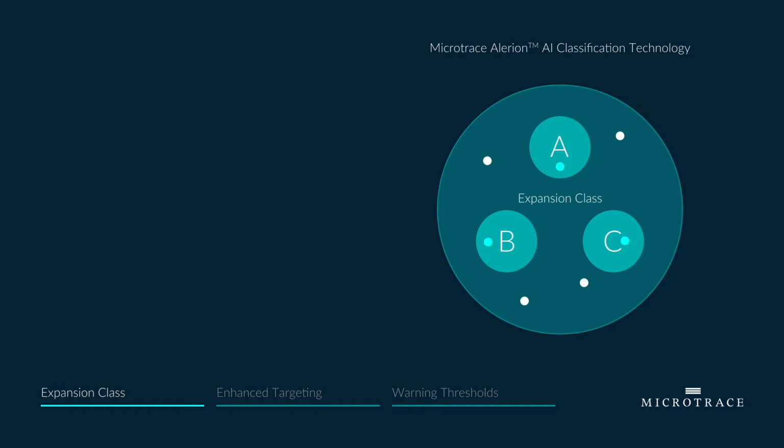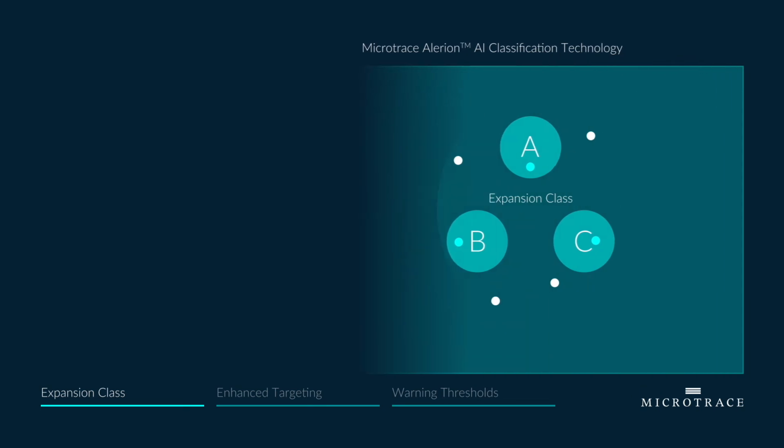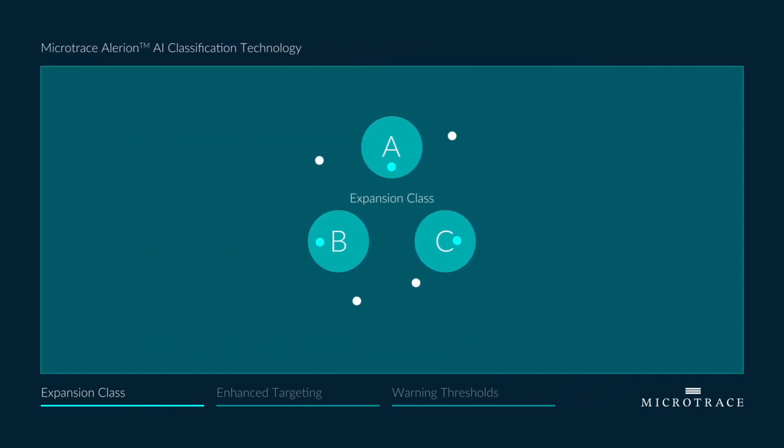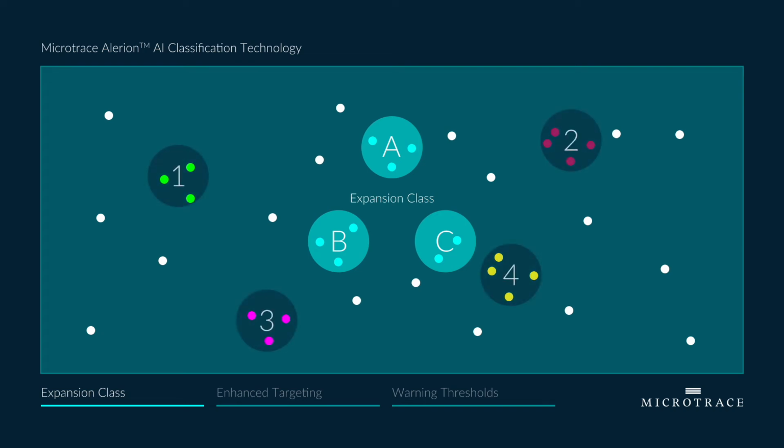In Microtrace's Alerion classification, unknown samples are isolated within the expansion class and an alert is triggered. As samples are recorded, they are classified into A, B, C, or remain isolated in the expansion class. Patterns in sample data may start to emerge. As they do, they can be identified, grouped, and formed into additional defined classes. This gives Alerion classification the ability to adapt and grow over time, eliminating the uncertainty of starting over.